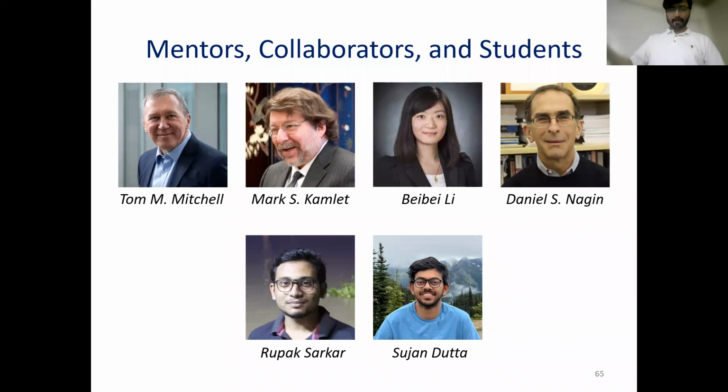This work is done in collaboration with Tom. Tom is my mentor. Mark is a political scientist with whom I am offering the CMU course right now. Baby is a professor from CMU, and Daniel Negin is a criminologist from CMU. Rupak is my former student who is right now doing a PhD at University of Maryland. And Shujan is sitting there. Shujan is my current PhD student, and this is the first paper with Shujan.